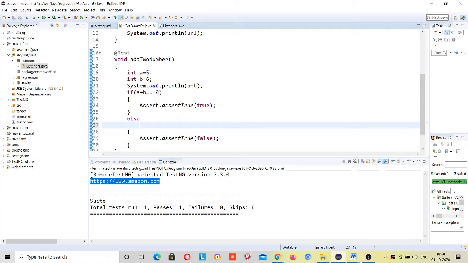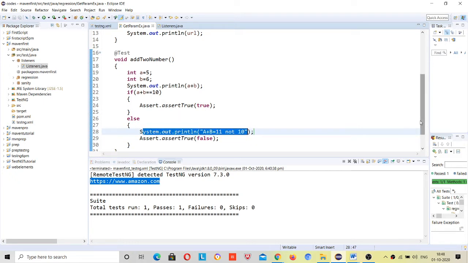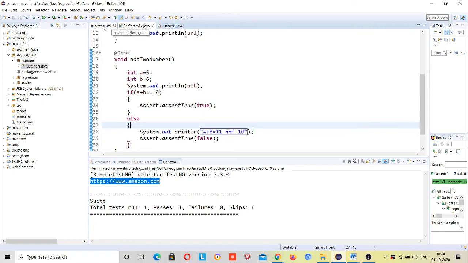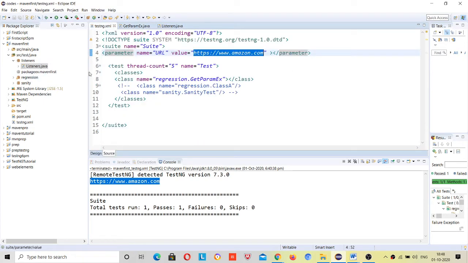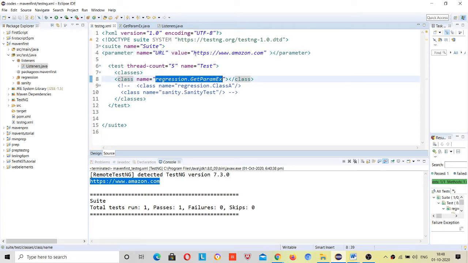So here I want to give a message. Let's see out, a plus b is equal to 11, not 10. So we understand that once my test case passes, we will get this message, right? So come to this testng.xml file, and we have already included this getParam class.